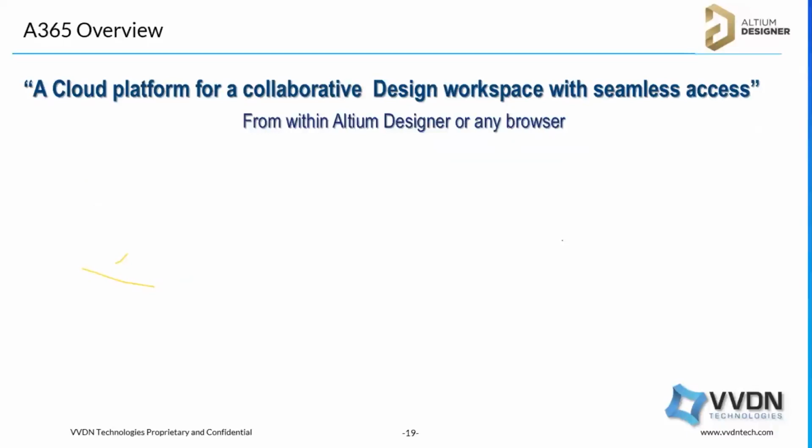Suppose you want to review the schematic design or PCB design or the bill of materials or the mechanical, 3D information, you can open it from the browser, and you can comment on it, your manager or your customer. They don't need to install Altium Designer. And Altium 365 comes with version control. The project will be under version control. Multiple people can access, and you can track the changes every time they commit the changes. You can compare, and all the version control features are included.